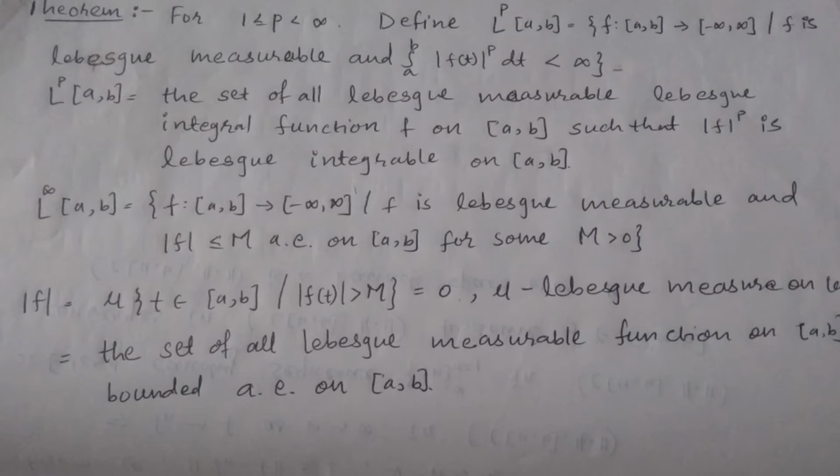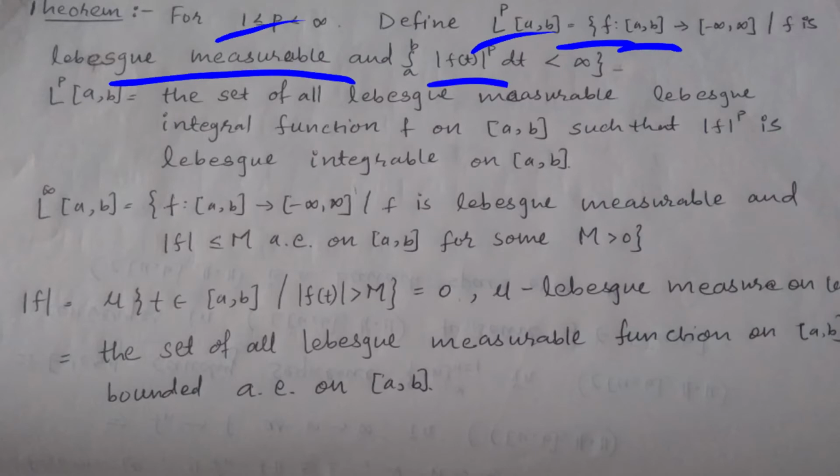The statement is: for 1 less than or equal to p less than infinity, define the set L^p of closed interval [a,b] as the set of all functions from closed interval [a,b] to closed interval minus infinity to plus infinity such that f is Lebesgue measurable and integration with limit a to b of modulus of f(t) to the power p dt is less than infinity.